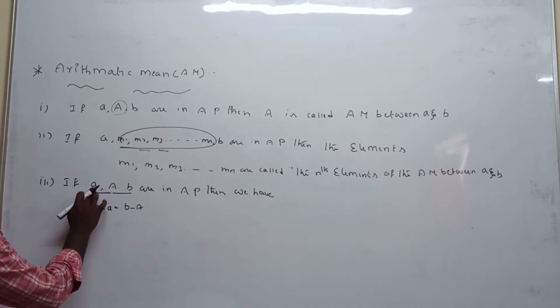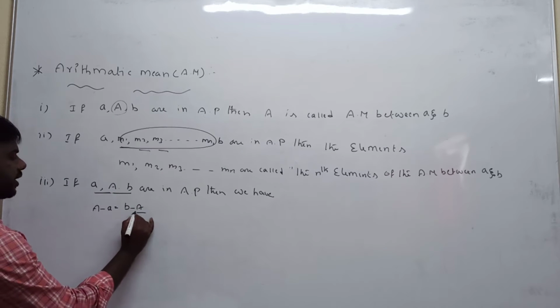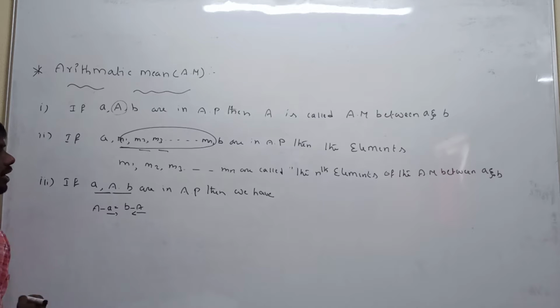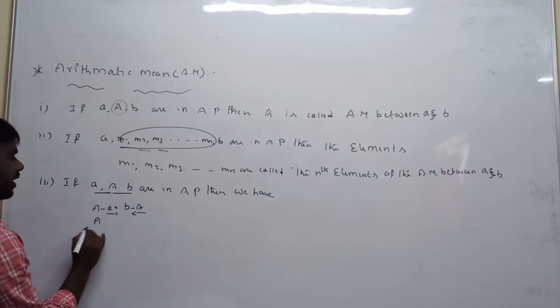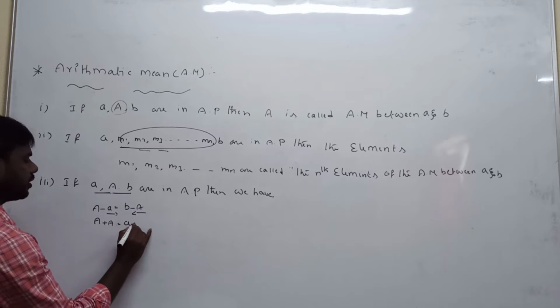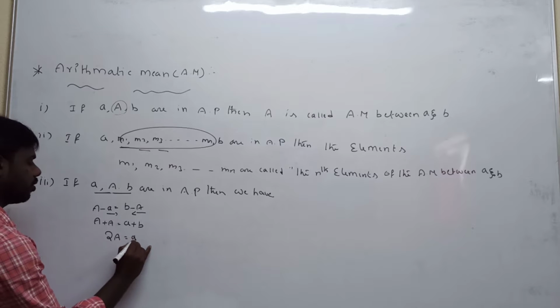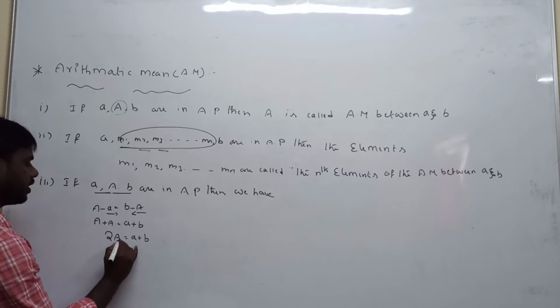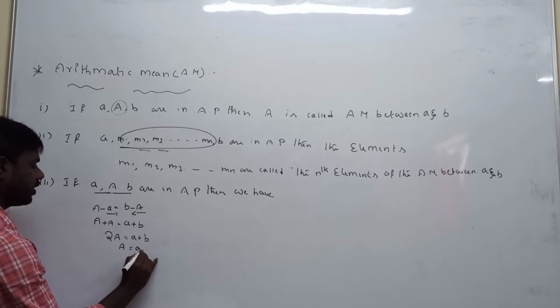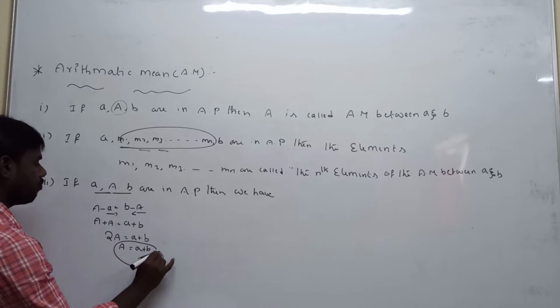So the first difference, capital A minus a, is equal to b minus capital A. Taking minus a from the left-hand side to the right-hand side, plus a, we get A plus A is 2A, equal to a plus b. Taking the 2 to the denominator, capital A is equal to (a plus b) by 2. This is the arithmetic mean formula.